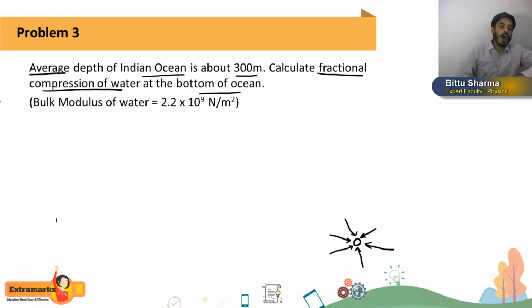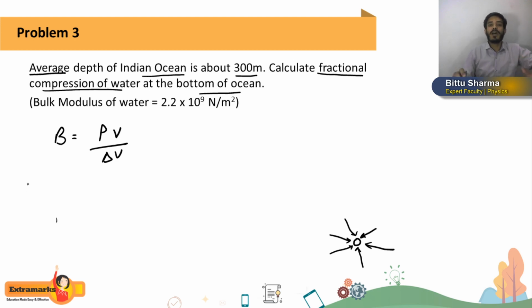Getting or not? Now how will we solve this question, students? Here we have to use the concept of bulk modulus. Bulk modulus, I already told you, B is what I'll use here. Bulk modulus B will be P into V divided by delta V. We have derived this. Bulk modulus is volumetric stress by volumetric strain. Volumetric stress is equal to pressure, and volumetric strain is delta V by V. If we take its reciprocal, it becomes V by delta V, and bulk modulus we get as P into V divided by delta V.